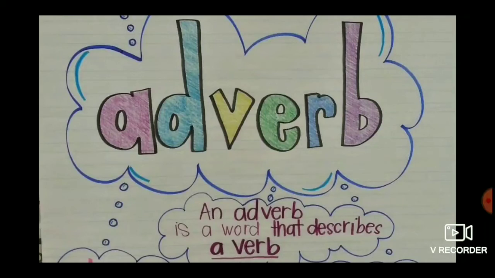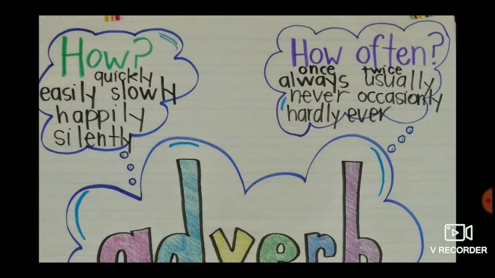See children, an adverb is a word that describes a verb. Here for how, we can use adverbs like quickly, easily, slowly, happily and silently. Under how often, we use adverbs like once, always, never, hardly, twice, usually, occasionally and ever.